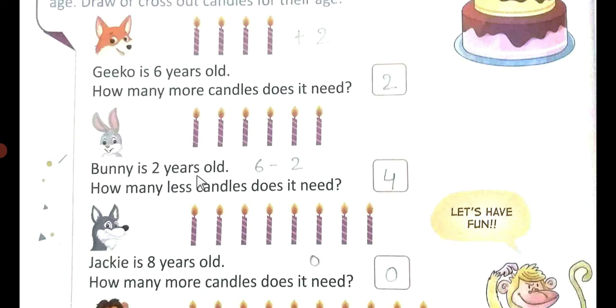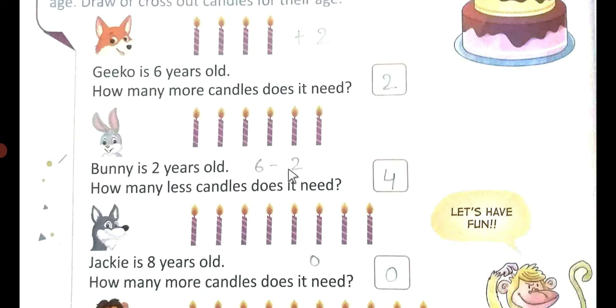So let's see number 2. Bunny is 2 years old. How many fewer candles does it need? Here how many candles can you see? 1, 2, 3, 4, 5, 6. How many years old is Bunny? 2 years old. So 6 minus 2.